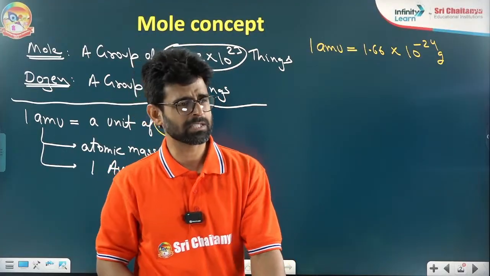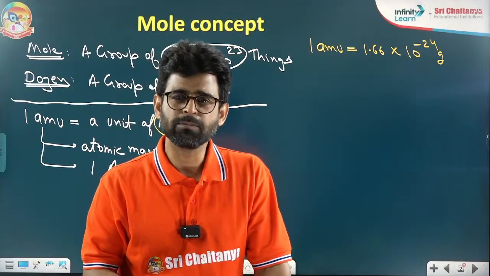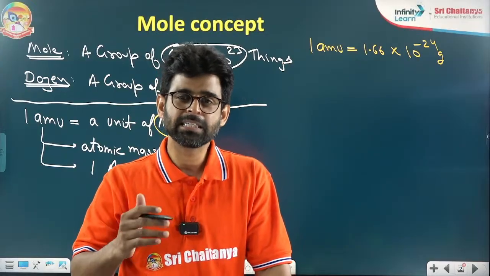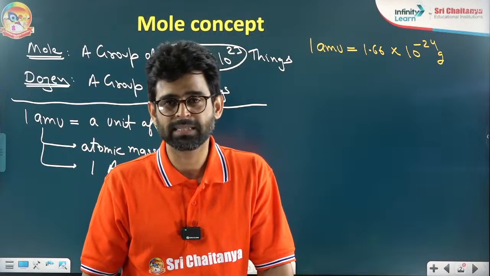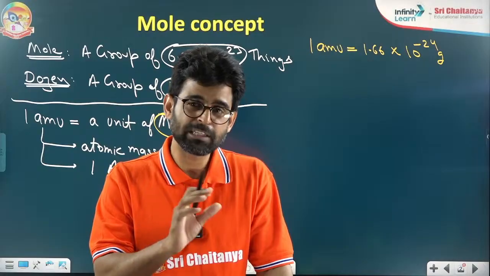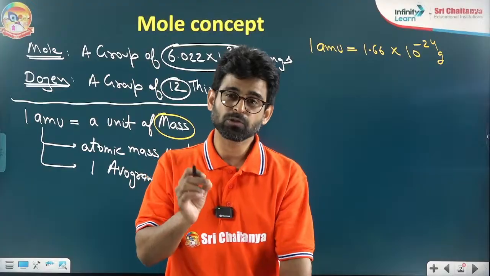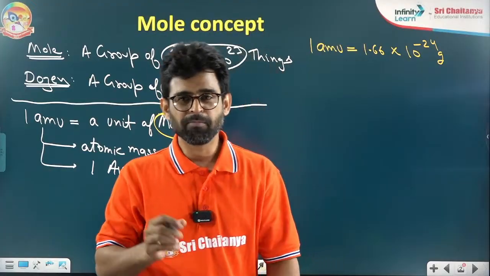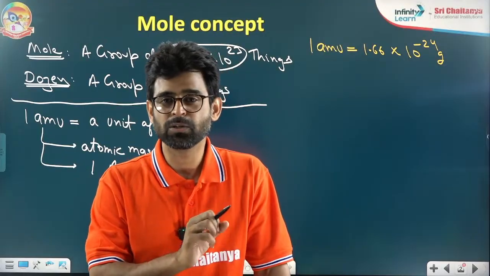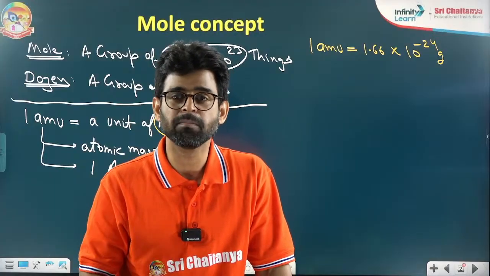Some students ask this very common question: sir, why are we using AMU then? Why can't we use kg? Why is there a need to introduce one more unit for mass? Because in chemistry, atoms are very, very small. If atoms are very small, then their mass is also very, very less. If mass is very less, then we have to use small units, so that we can say their mass in simple numbers, simple units.